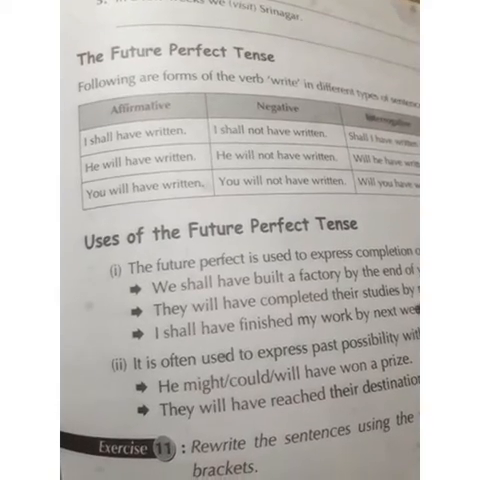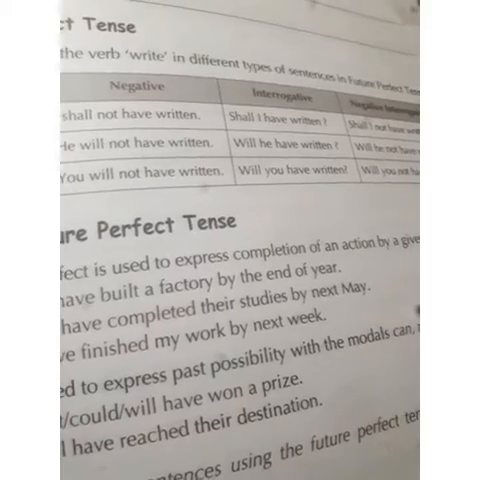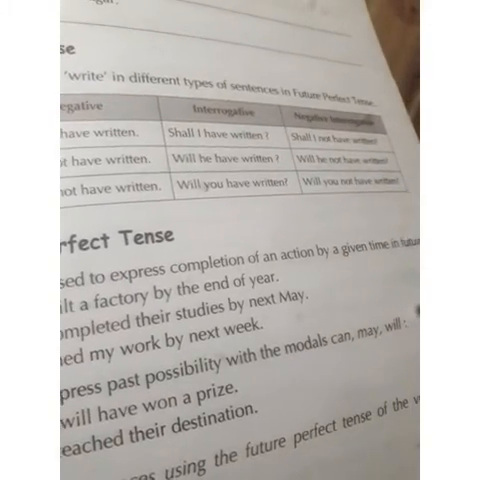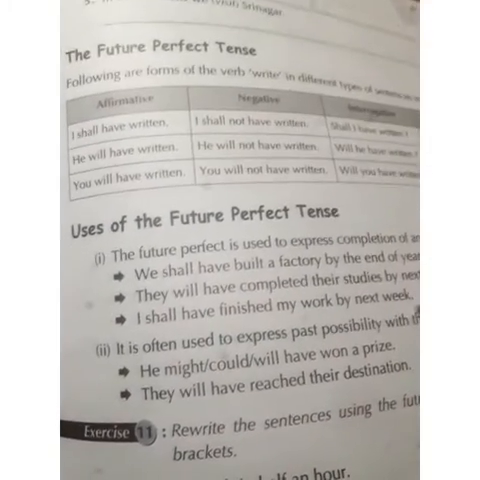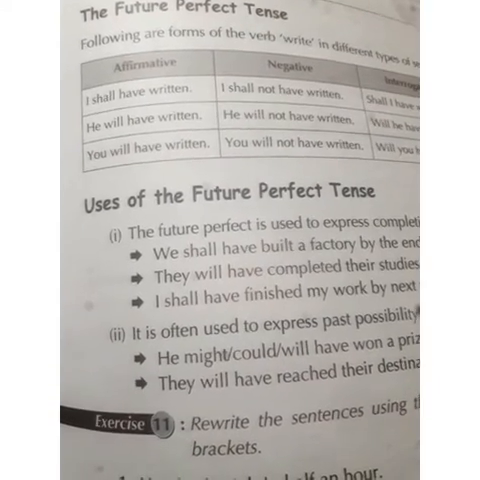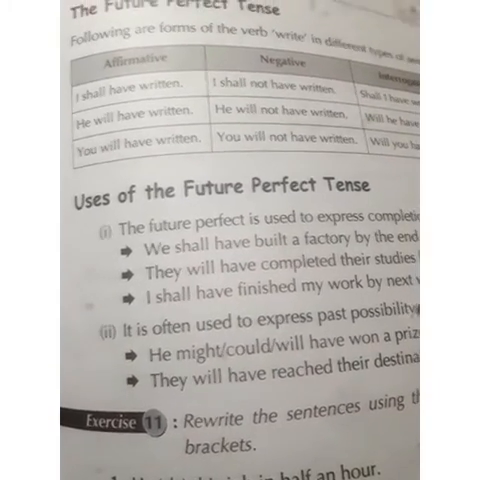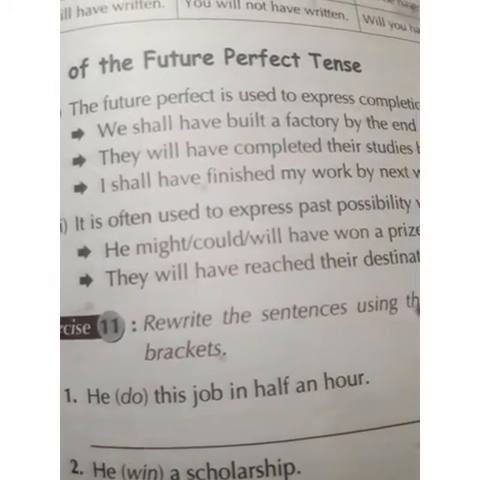Affirmative, I shall have written. Negative, I shall not have written. Interrogative, shall I have written? Negative interrogative, shall I not have written? Okay, in this tense, future perfect tense, we will use will have, shall or shall have plus verb की third form. Okay, so now we will read the uses of future perfect tense.